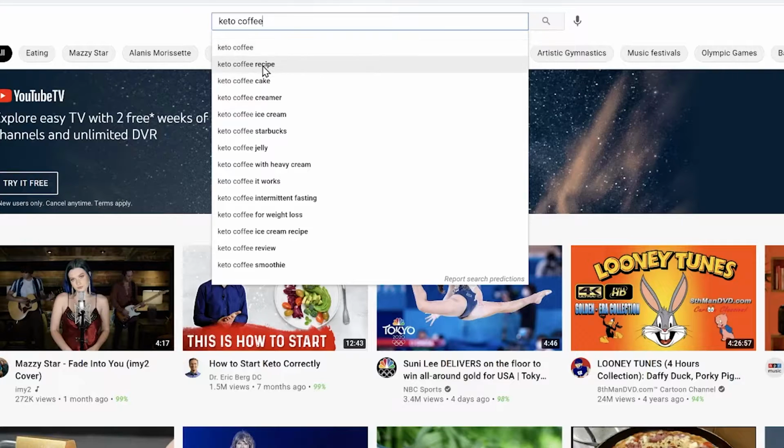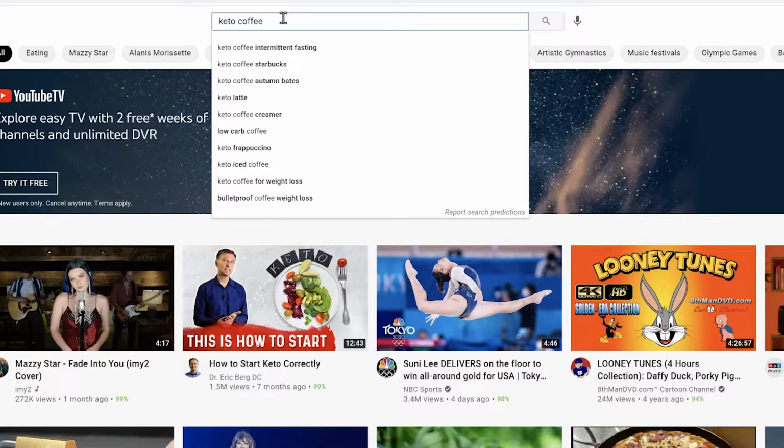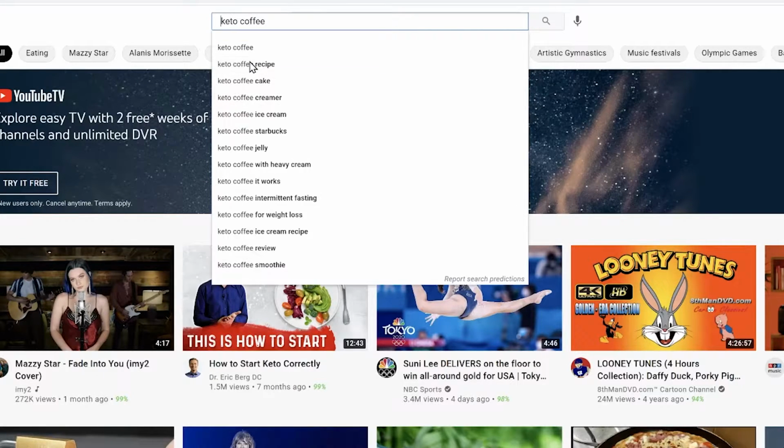So we have keto coffee, keto recipe, keto cake, keto creamer, ice cream, Starbucks, jelly. So there's a lot of search results for people who are searching for keto coffee and then extensions after that. So what we can do is type in before the word keto, press spacebar and then put an underline right here. So now it shows us even more suggestions.